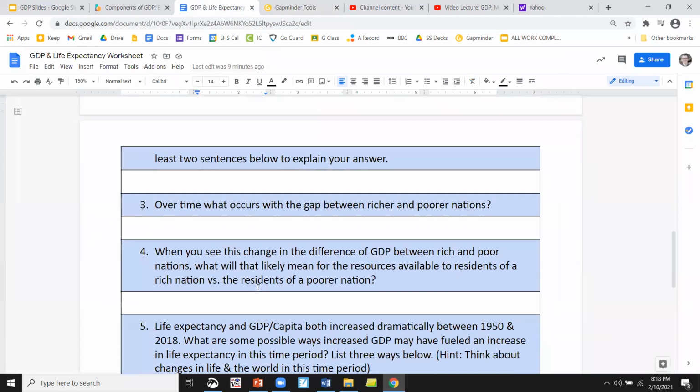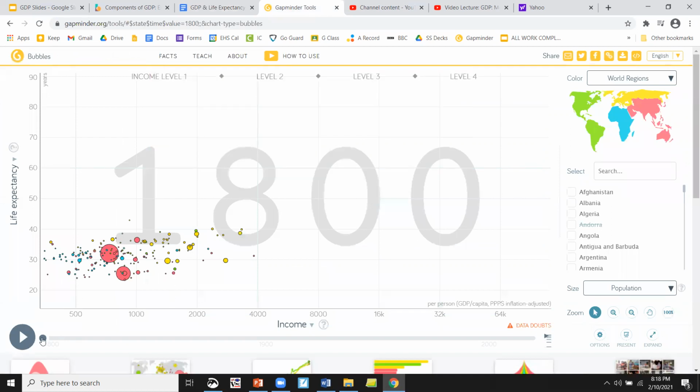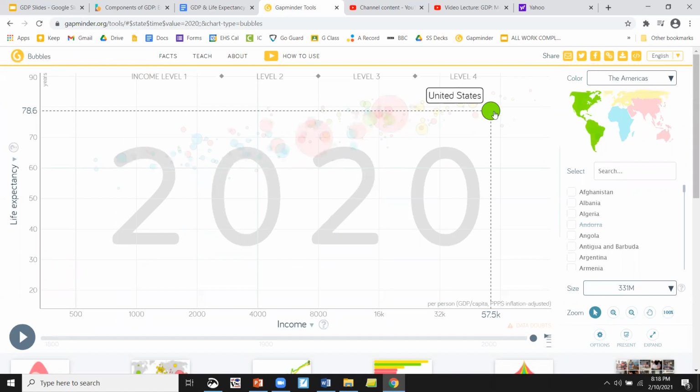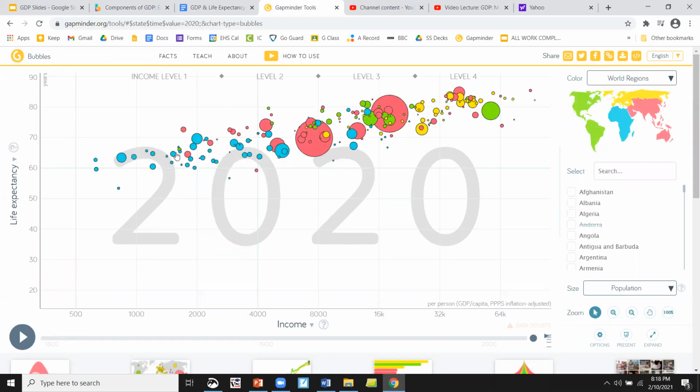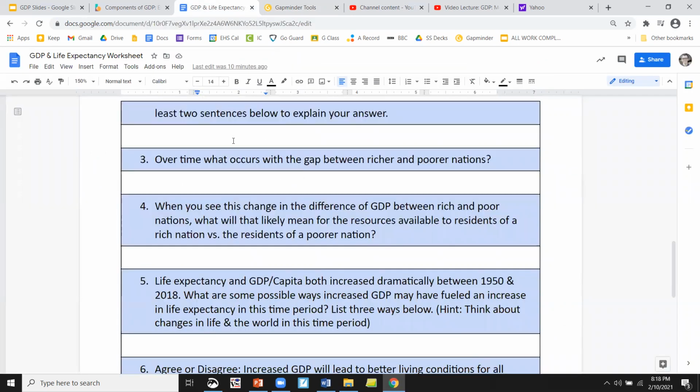Okay. When you see this change in the difference of GDP between rich and poor nations, what will that likely mean for the resources available to residents in the rich versus poor nations? So what does it mean in 2020 when some nations are over here with $57,000, $58,000 worth of goods, and others like the Democratic Republic of Congo are over here with 845? So what does that mean for life and getting the resources you need?